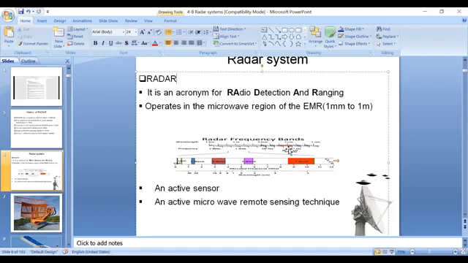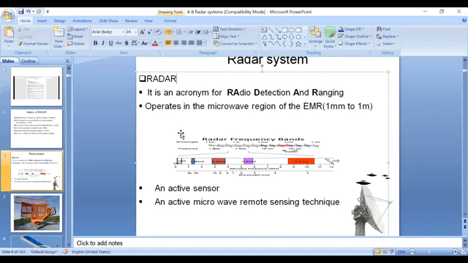Okay. That's why we are calling the whole radar system an active microwave remote sensing technique. All the radar functioning is called an active microwave remote sensing technique, because we know the sensing concept: a sensor senses the object. Actually, radar is an active microwave sensor because it senses objects in remote areas.